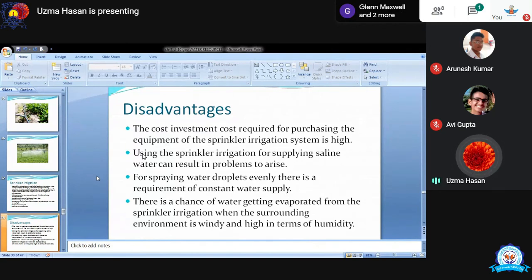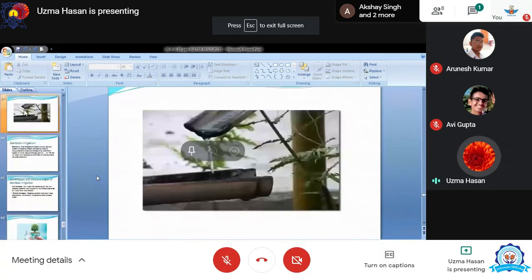And sometimes whatever the water we are going to give with the help of sprinkle irrigation, it does not fulfill the requirement of the plant. And there is a chance of water getting evaporated from the sprinkle irrigation. If you are doing the sprinkle irrigation, पानी बहुत तेजी के साथ evaporate भी होता है when there is lots of heat. Next is bamboo irrigation.